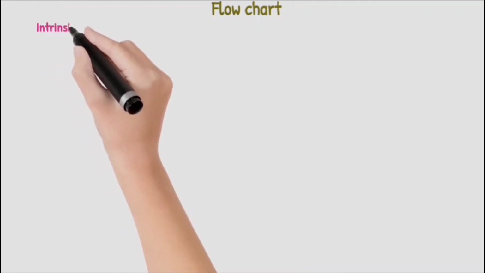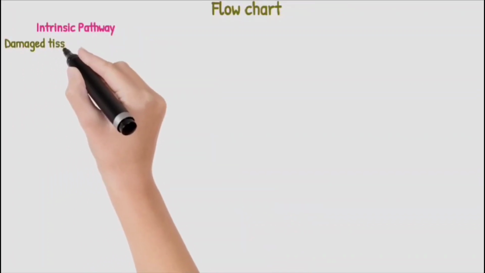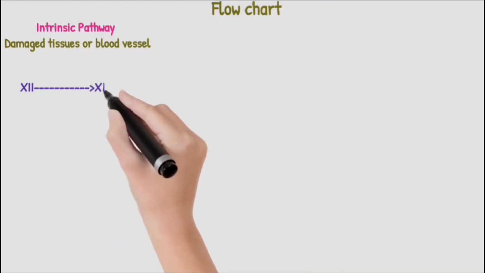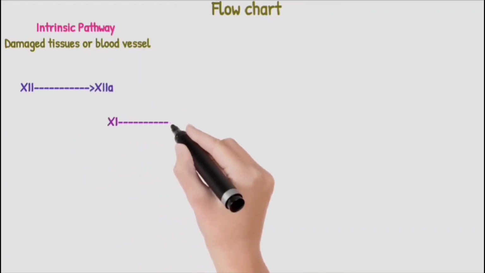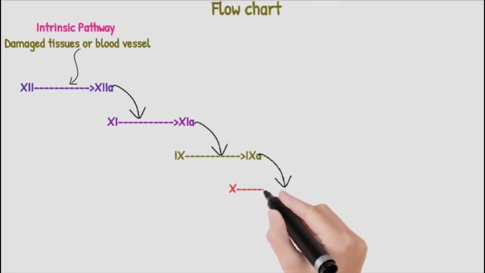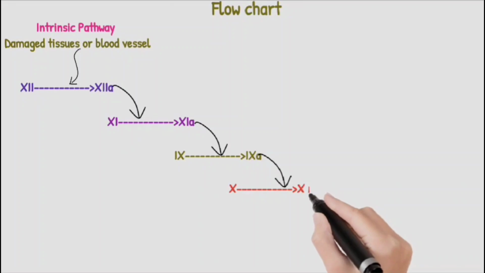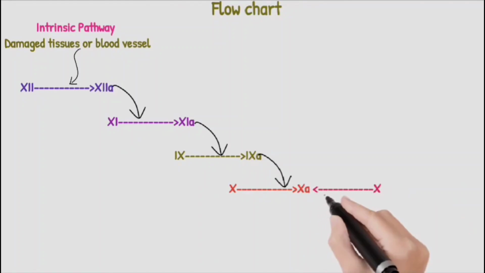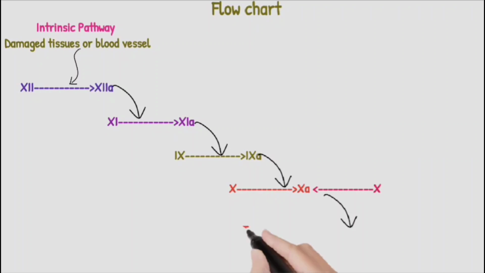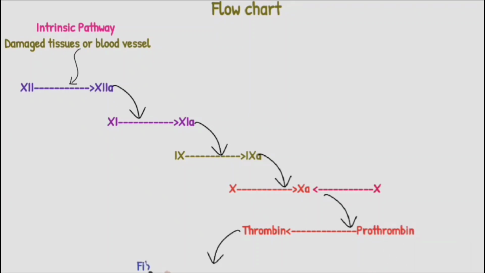First is the intrinsic pathway. Any damage in the blood vessels activates factor XII, or Hageman factor, which activates factor XI, which activates factor IX. Activated IX and activated VIII help in activation of factor X, which activates prothrombin activator. Prothrombin activator activates prothrombin to thrombin, which activates inactive fibrinogen to fibrin and ultimately clot.